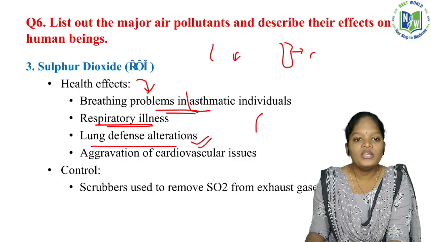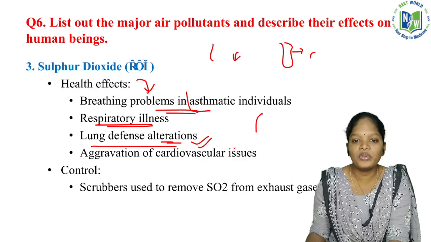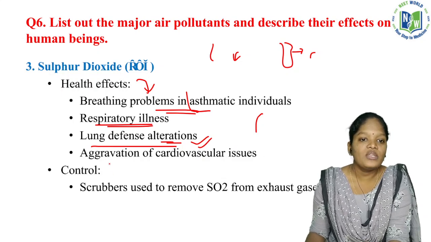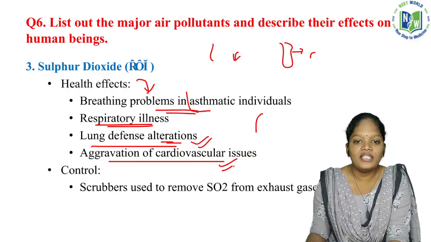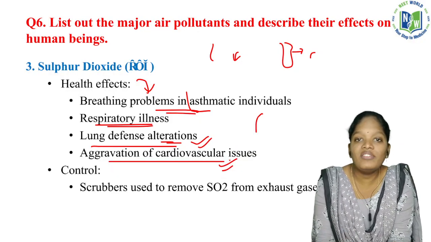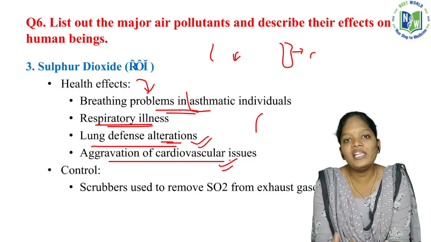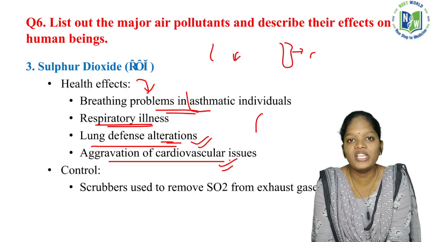polluted. Okay. So lung defense alteration. So the lung is also getting altered, based on the pollution. So aggravation of the cardiovascular issues. If there is no supply of oxygen, immediately all the visceral organs get affected, no doubt in that, and more specifically the heart.